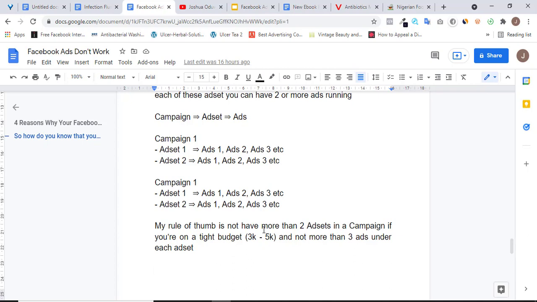And the budget is always between 3,000 naira to 5,000 naira per campaign. But my best advice is 1 campaign, 1 ad set, 2 or 3 ads under this campaign. All right. So whichever one you decide to use, make sure you don't clog the system with too much information.